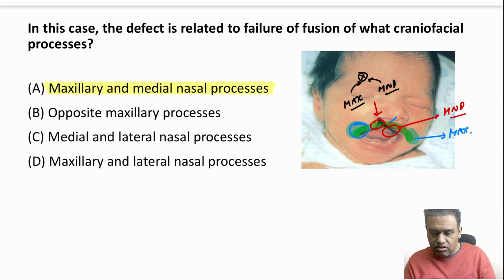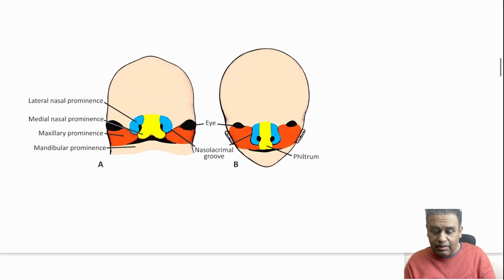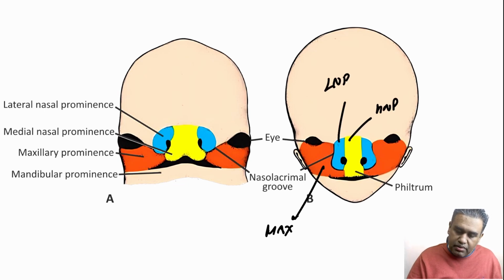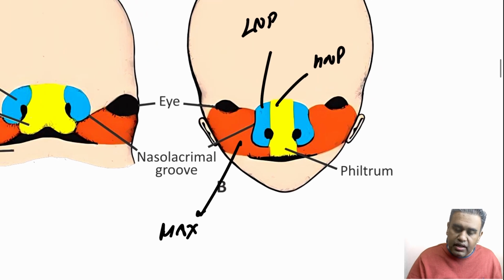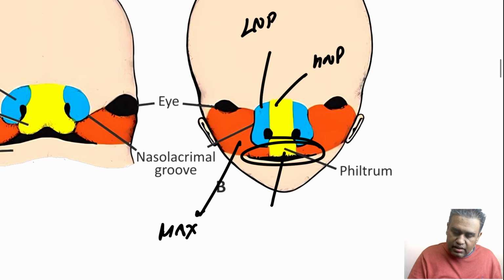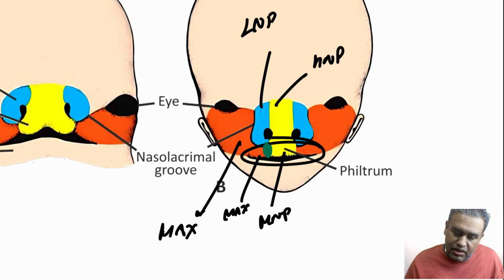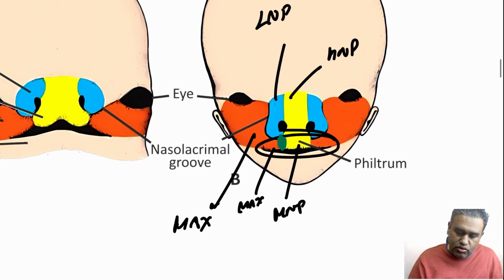But look at this image and all your confusion will be cleared, if you have any by now. You can see these different color codings, right? In this color coding, the red color is the maxillary process, the yellow color is the medial nasal process, and the blue color is the lateral nasal process. Now, if you look closely at the upper lip area, you only see the yellow and the red colors, as I told you, medial nasal process and maxillary process. And here they failed to fuse in this green shaded area, causing a unilateral cleft upper lip. That will result in this. It's quite common, right?